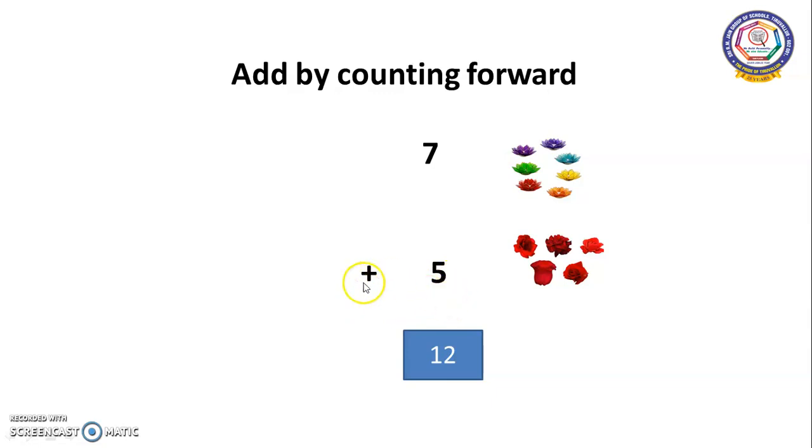Already I told you, plus is the symbol of addition. 7 in the mind, 5 on the fingers. We are counting forward numbers. Leave 5 fingers and close one by one when you are counting forward. 7 after, 8, 9, 10, 11, 12. Finally, you got the answer 12.